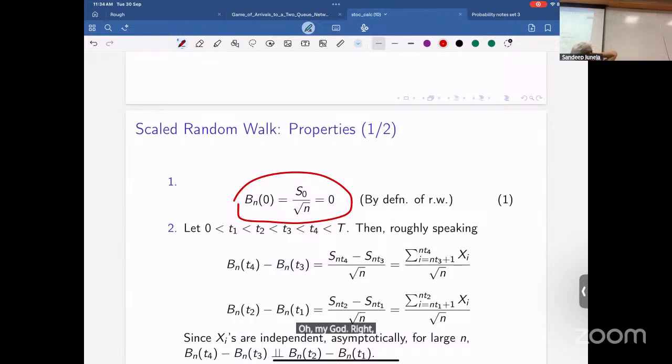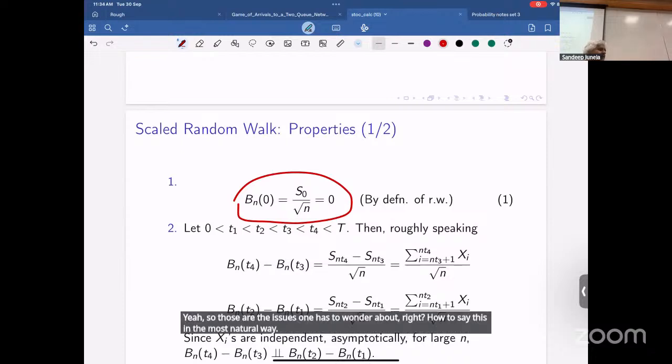Right. And then you're done there. Yeah, so the BNT converges to BT almost surely is what you're trying to say, right? Yeah, but the path in omega, uniformly in omega, converges. Yeah, this process converges and some functions of it also converge. Yeah, so those are the issues one has to wonder about, right? How to say this in the most natural way.